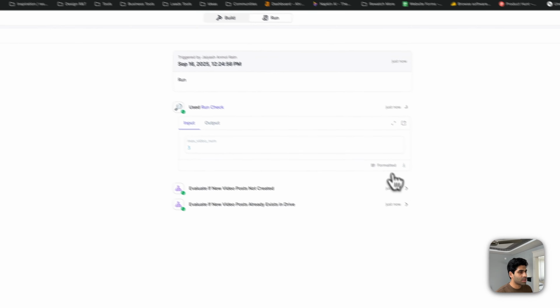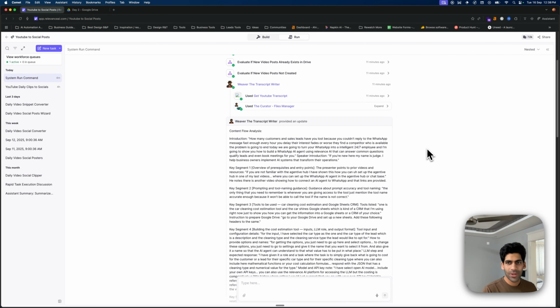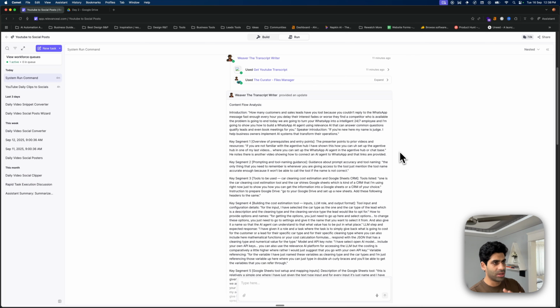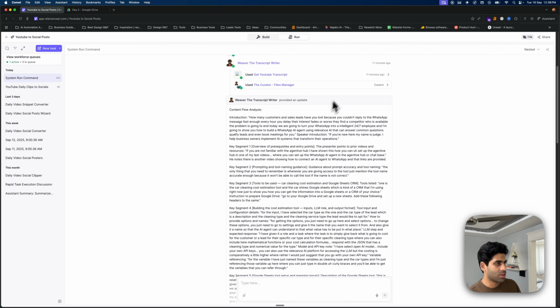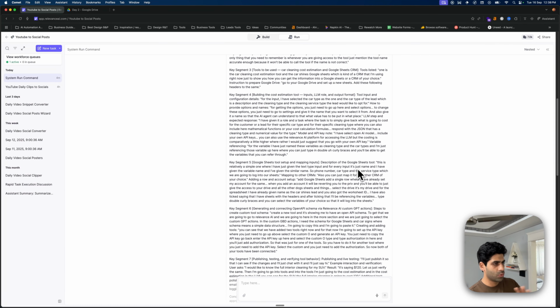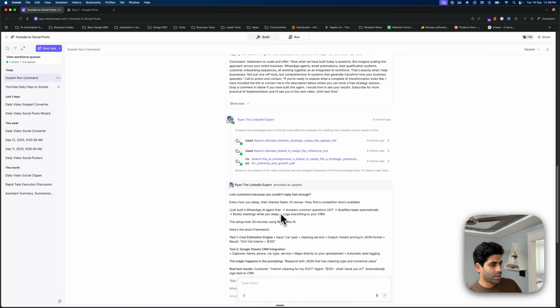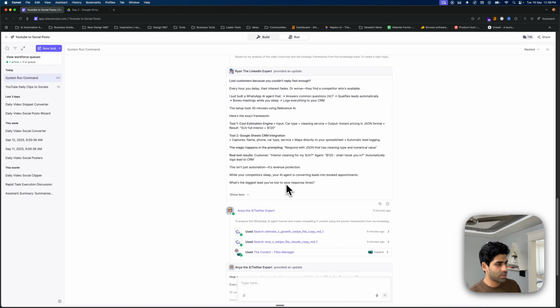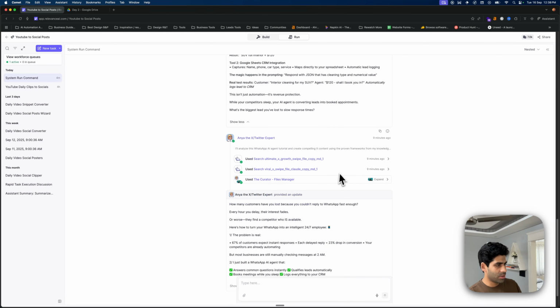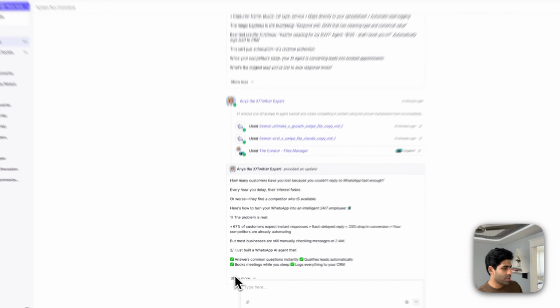So if we see in this run, you can see now it's been evaluating, and as it takes time, I'll just skip through the evaluation and running phases. Right here, you can see the agents have done their part, where the viewer agent has got the transcript, structured it so that it makes better sense to the other agents, and sent that to Ryan, the LinkedIn expert. And Ryan gave us a LinkedIn post, which I can directly post. And Anya, the Twitter expert, wrote a Twitter thread, and the curator agent managed the files and uploaded it.